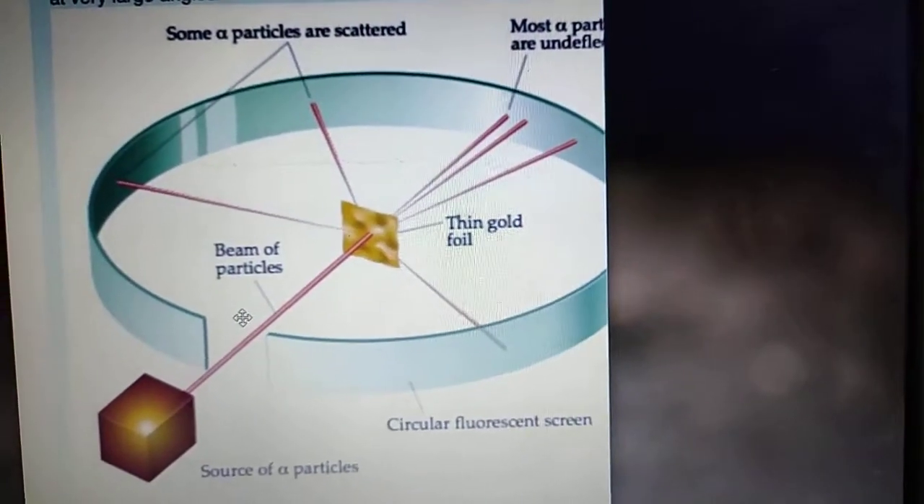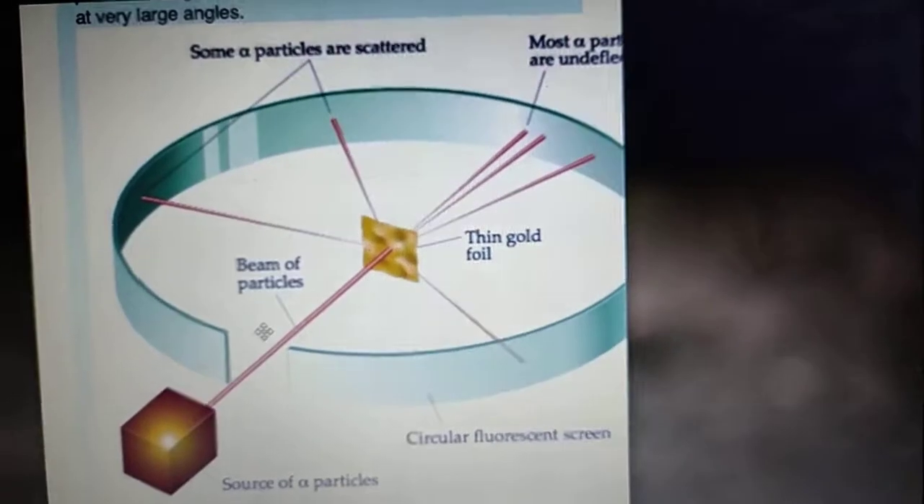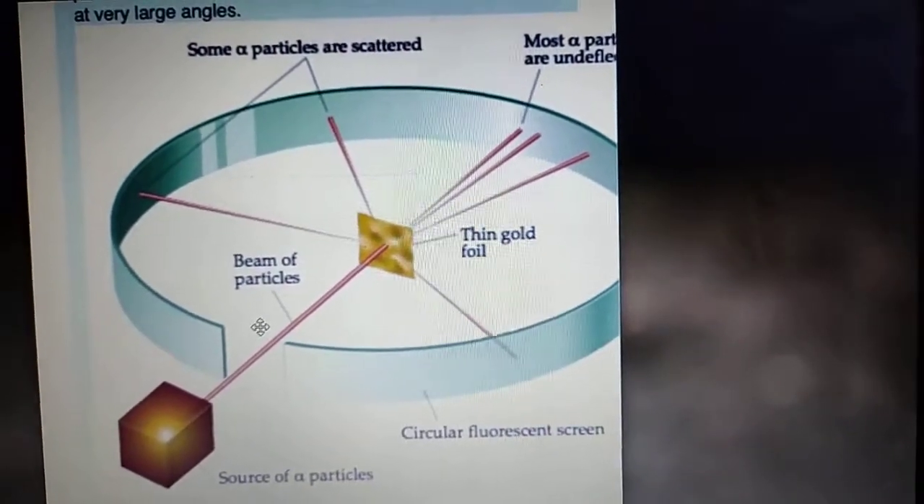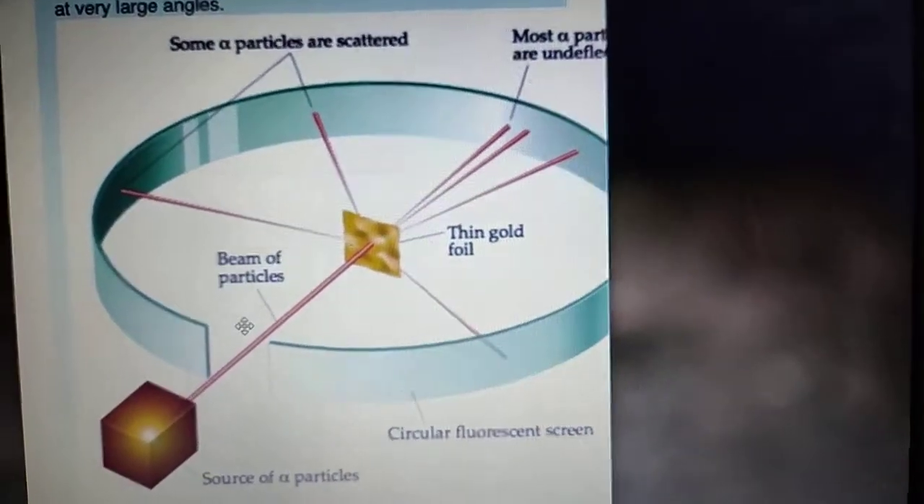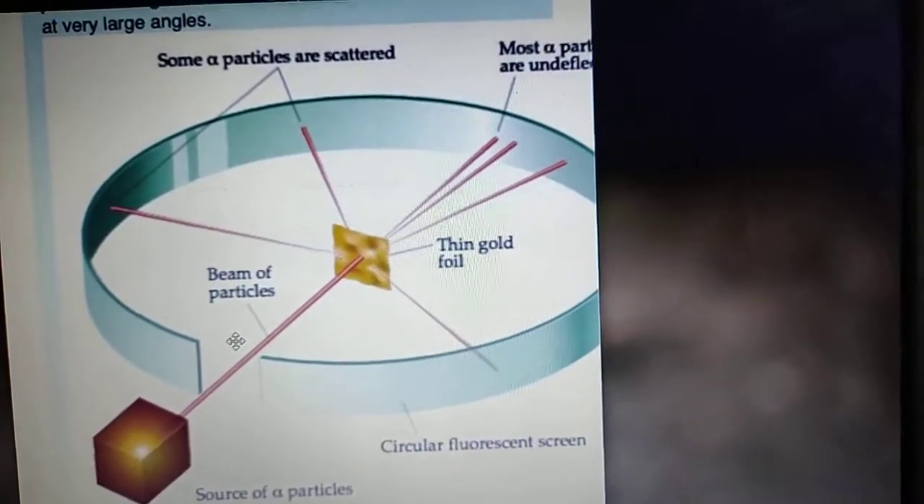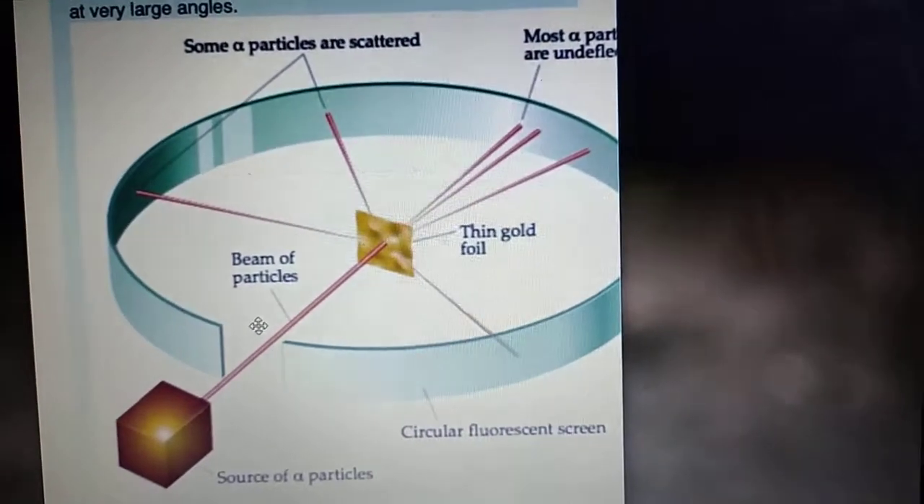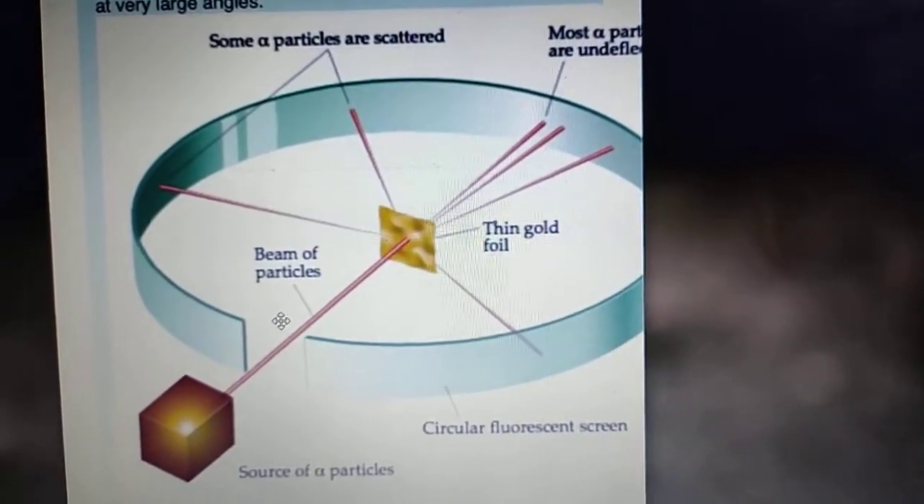What is an alpha particle? It is a He2+ ion. Helium has 2 electrons, and when it loses these 2 electrons, it gains a 2+ charge. So this He2+ ion is an alpha particle.